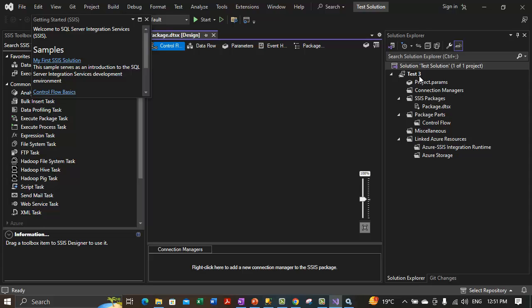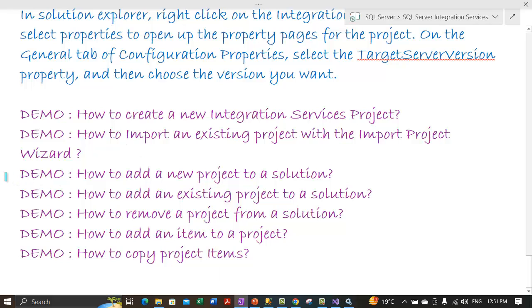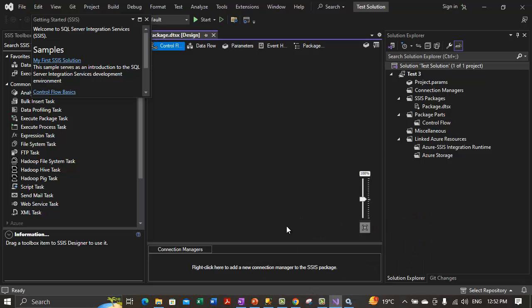Alright, so this is how you add a new project to a new solution using the add new project option. Now let me show you how you can add the existing project. So this one is done, how to add a new project to a solution. We have just added a new integration project to a solution. And next demo is on how to add an existing project to a solution. So let's look into that.